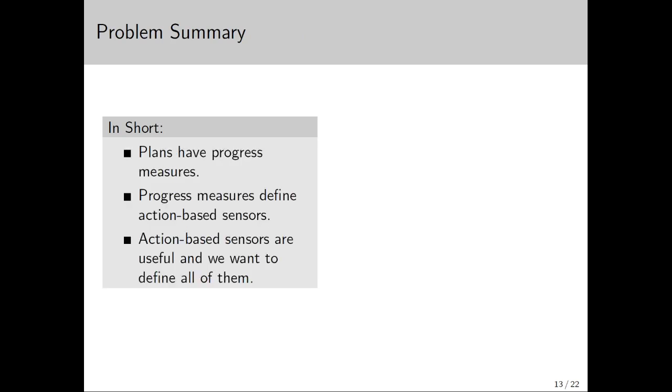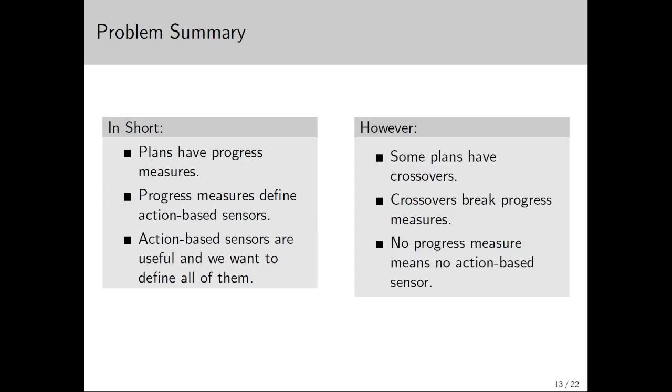In short, plans have progress measures that define action-based sensors, which are useful, and we want to define all of them. However, some plans have crossovers. These crossovers break progress measures, and no progress measure means no action-based sensor. If we want to find all action-based sensors, we have to first resolve all of the crossovers to obtain a progress measure. So how can we do that?